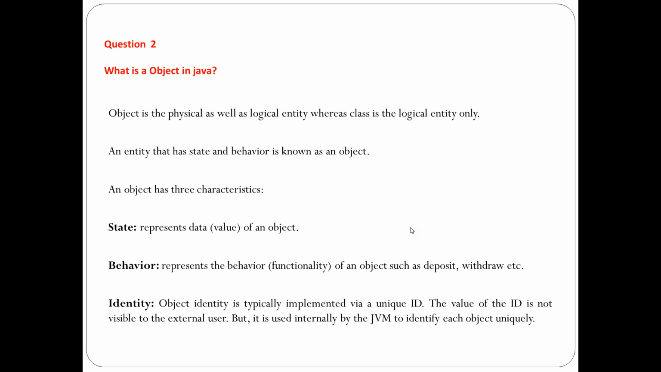And identity is nothing but the object identity, which is typically implemented by a unique ID. The value of the ID is not visible to the external user, but it is used internally by the JVM to identify each object uniquely. Maybe you can say an employee ID can be a unique ID, which is going to differentiate one object from another object, and can act as an identity for that object. So this is the way you can explain an object also.